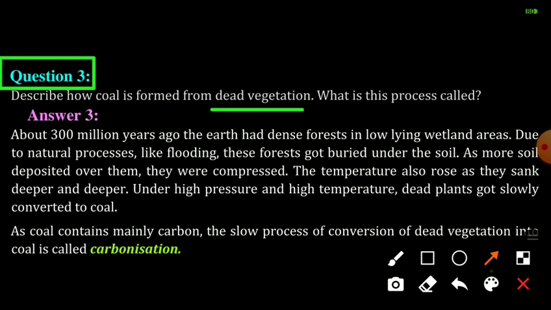As more soil deposited over them, they were compressed. The temperature also rose as they sank deeper and deeper. Under high pressure and high temperature, dead plants were slowly converted to coal. As coal contains mainly carbon, the slow process of conversion of dead vegetation into coal is called carbonization.